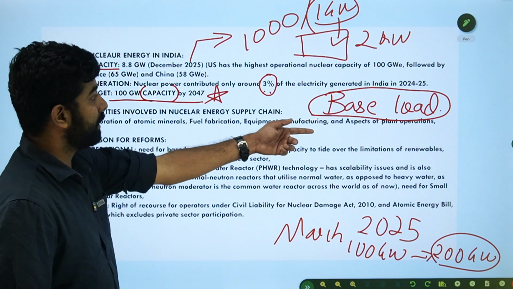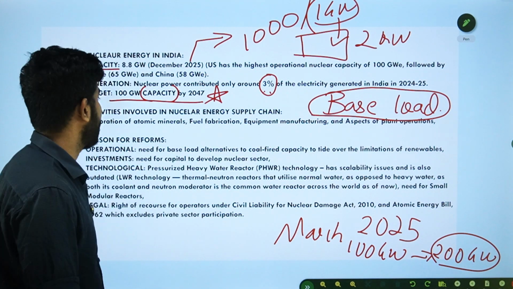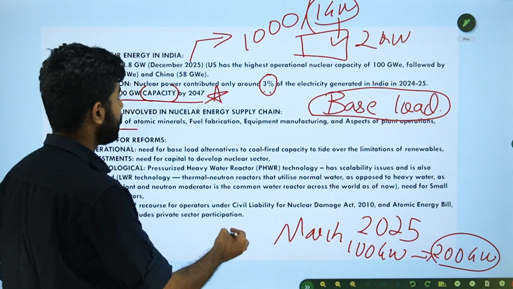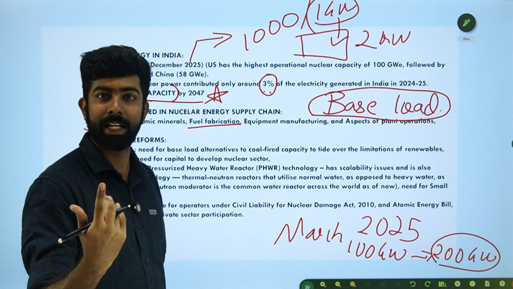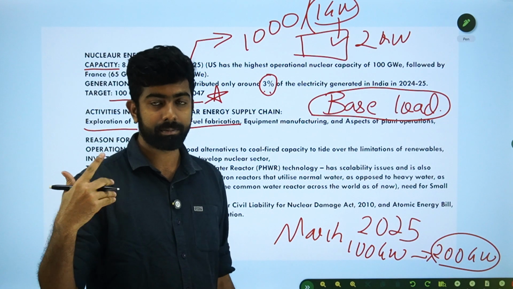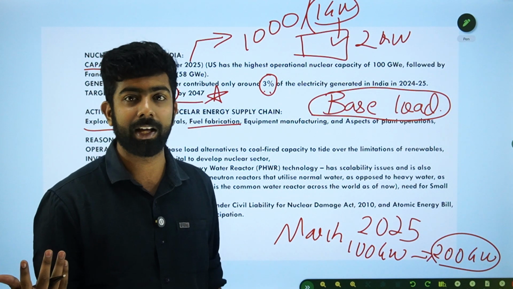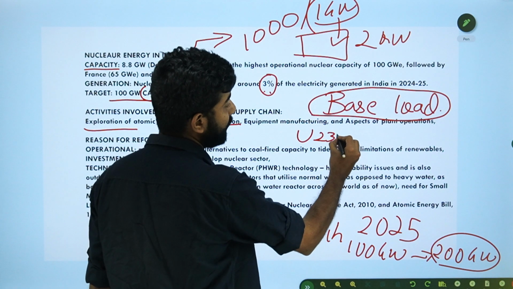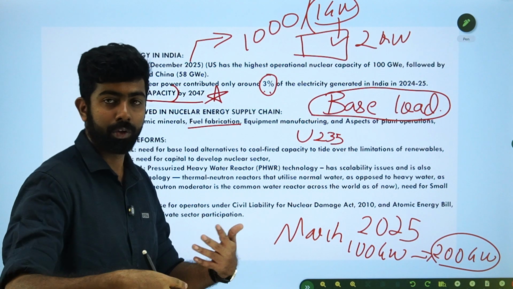Okay, so these are the different types of activities involved in the nuclear energy chain. Exploration of the atomic minerals, which involves mining and all those things. Fuel fabrication, which includes centrifugation, that is, you are actually separating the uranium 235, right? Uranium 235 is the isotope that you need to generate nuclear energy.